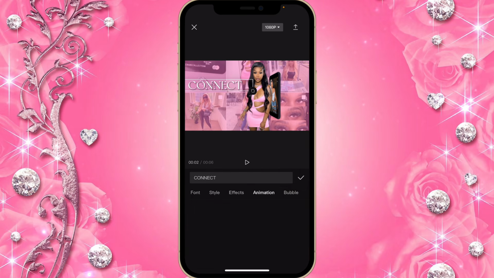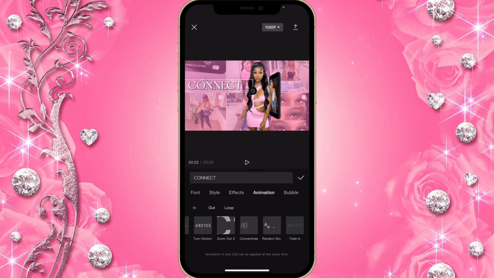And then now for the animation, you're gonna choose squeeze. The seconds was 1.1.